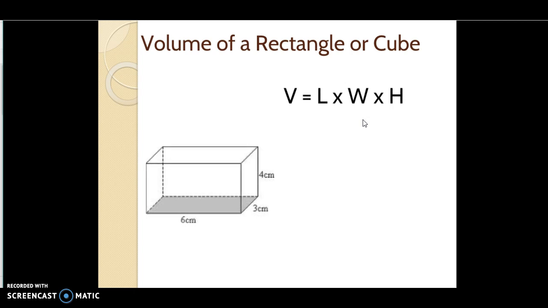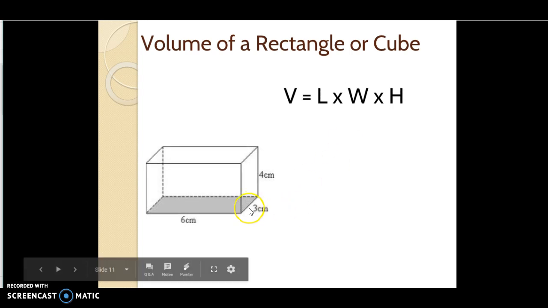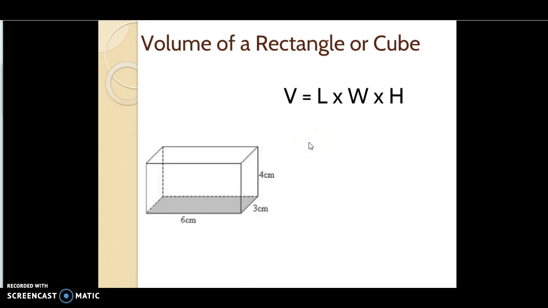So let's start with the easiest one, the volume of a rectangle or cube. You're going to start with your formula, which is length times width times height. And if you look at this cube here, we've got our three measurements. We've got 3 centimeters as our base, so we'll call that our width. We've got our length of 6 centimeters and our height of 4 centimeters. So, real quick, give this one a quick solve, see if you can come up with it. You might need a calculator, but you might be able to do this one in your head.